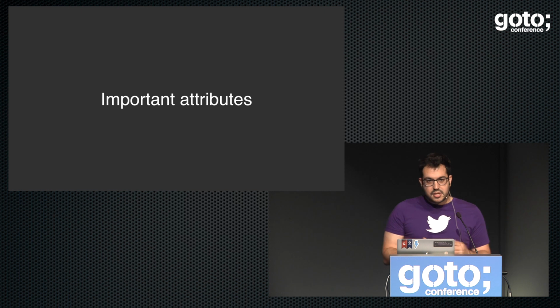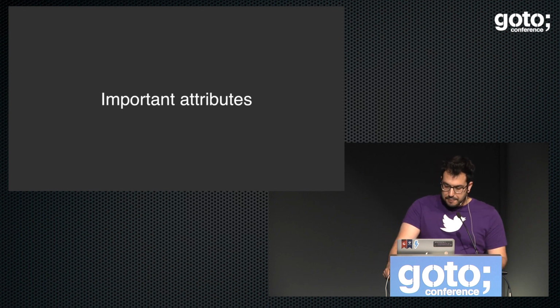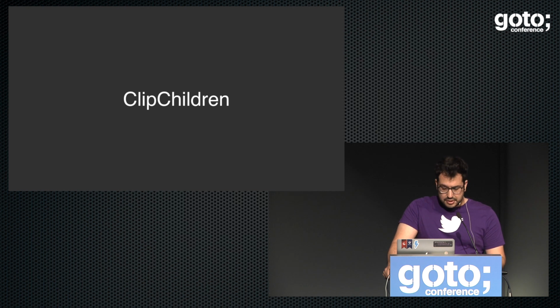And consistently, these are the attributes that actually mess with all types of rendering outside the parent. So, first of all, is clipChildren. The clipChildren attribute is an attribute of a ViewGroup, and by default it is set to true, which makes sense, because it clips the children to the bounds of the parent ViewGroup, and that's exactly what we want, right? By default, we want that to happen.